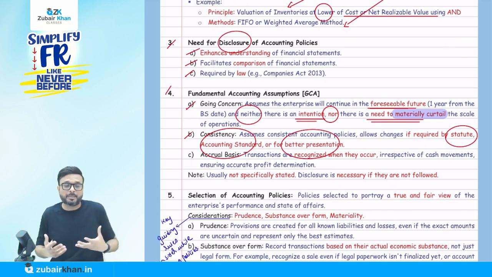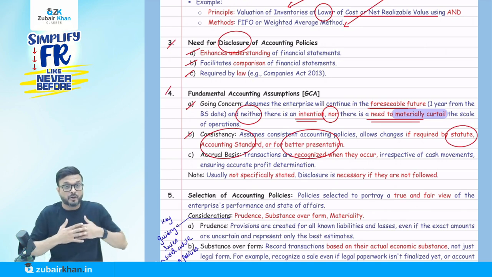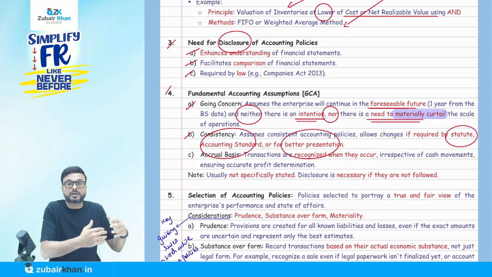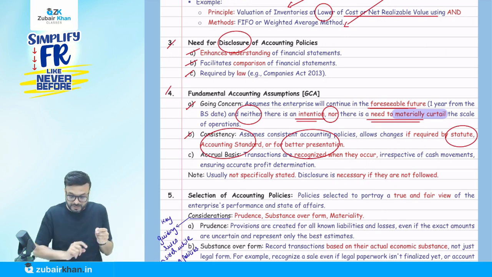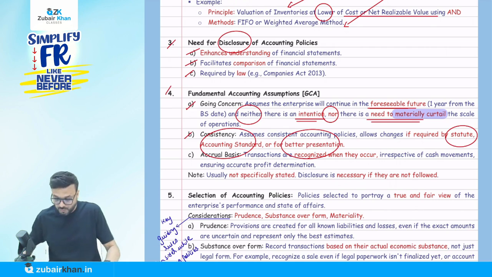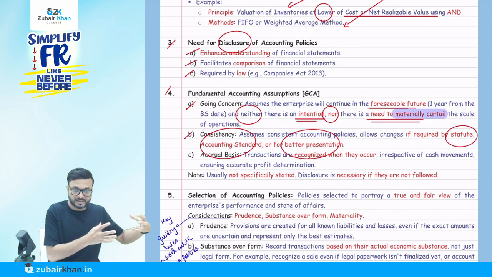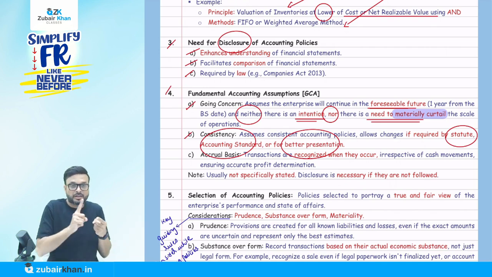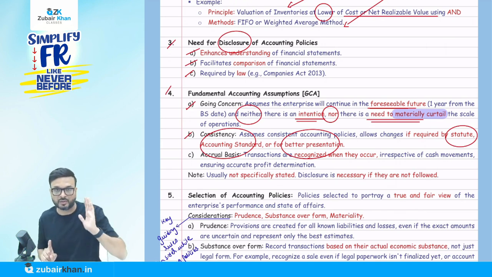It might happen that I am following FIFO for the last 10 years, but I realize that for better presentation it is better to follow the weighted average method. So for better presentation, we can change the method. Accounting policy should be consistent unless it is changed by law, accounting standard, or for better presentation. Under these three circumstances, we can change accounting policy.